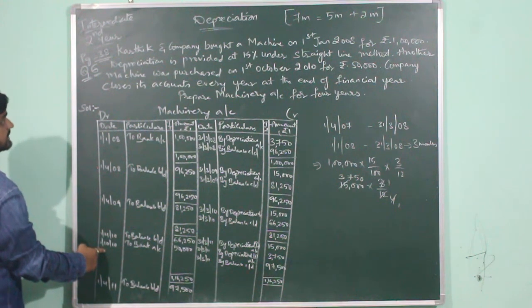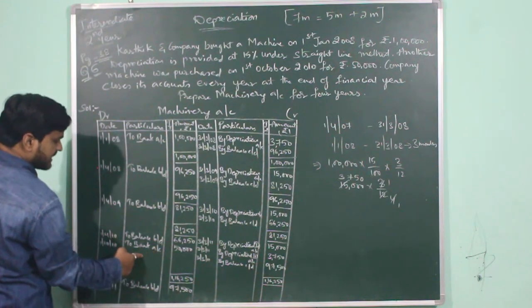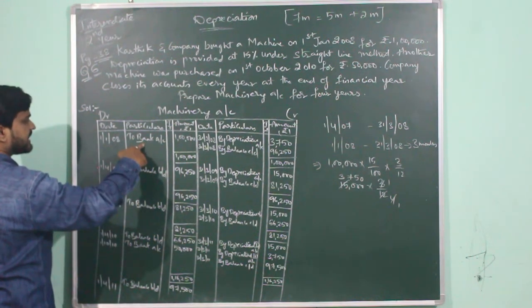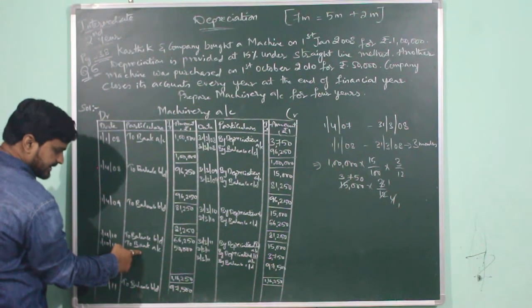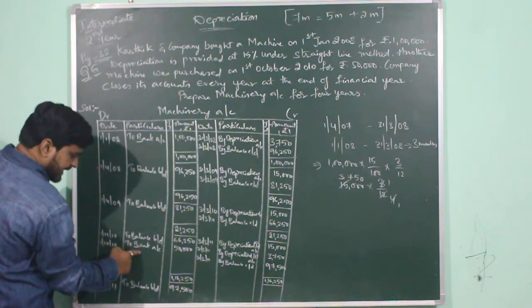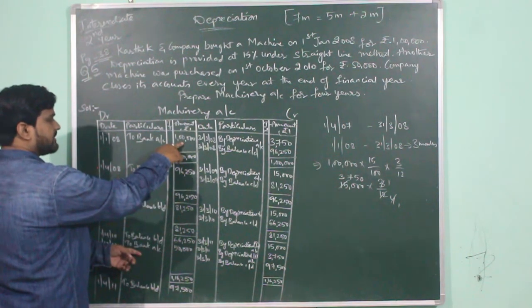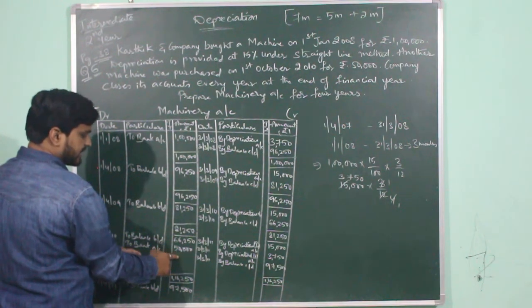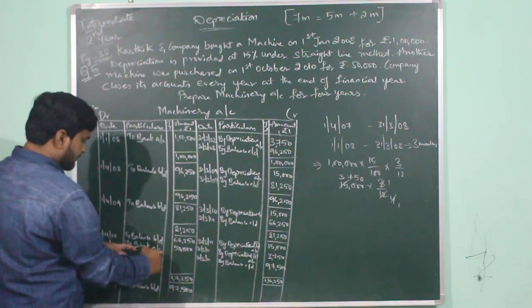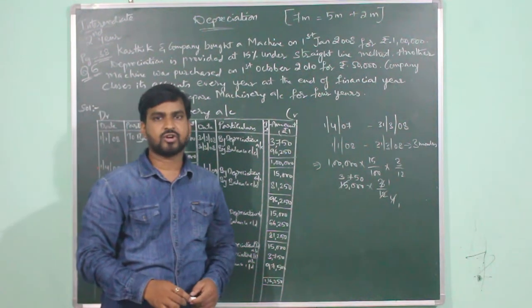So here Karthik and company are purchasing another machinery for rupees 50,000. As they purchased the first machinery and wrote it as to bank account, similarly when they are purchasing the second machinery, even then they will record it as to bank account. But the first machine was purchased for 1 lakh, so they wrote the amount as 1 lakh, and the second machine is being purchased for 50,000, so they will write the amount as 50,000. For this year, they have 2 machines with them, so they will be providing depreciation on 2 machines.